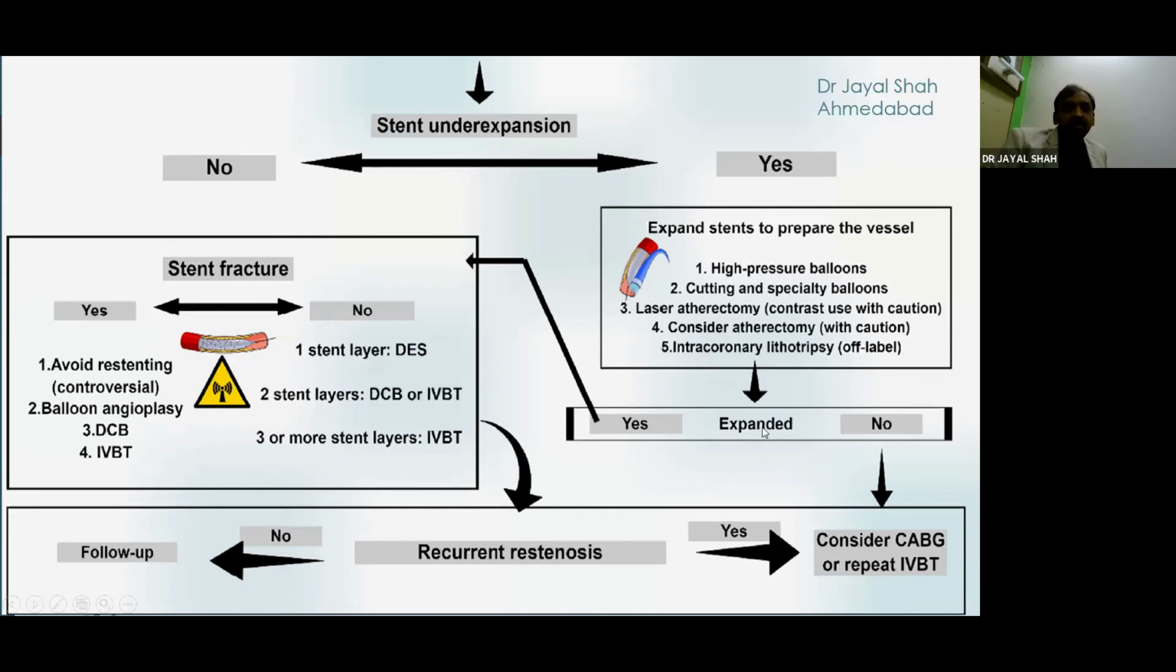Suppose there is no stent under-expansion, but there is a stent fracture. In that case, avoid restenting, and preferably use a drug-coated balloon or intravascular brachytherapy. If there is also no stent fracture, then if there is one stent layer, you can use a drug-eluting stent. If there are two stent layers, which particularly qualifies as recurrent ISR, it can be treated with drug-coated balloon and intravascular brachytherapy, and for 3 or more stent layers, definitely intravascular brachytherapy.